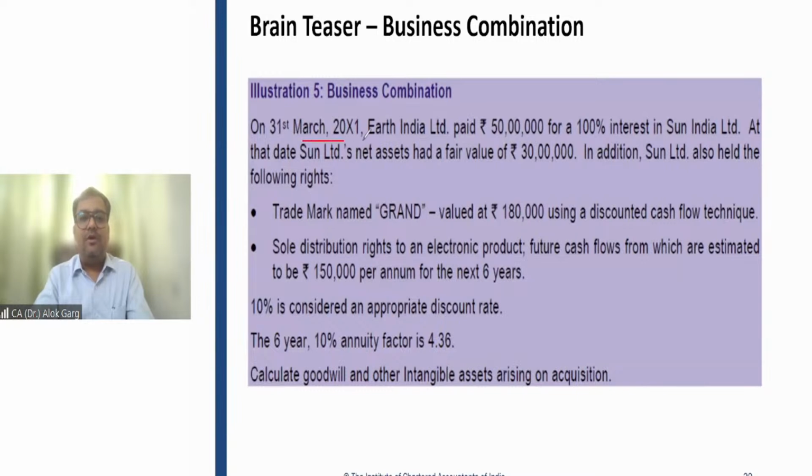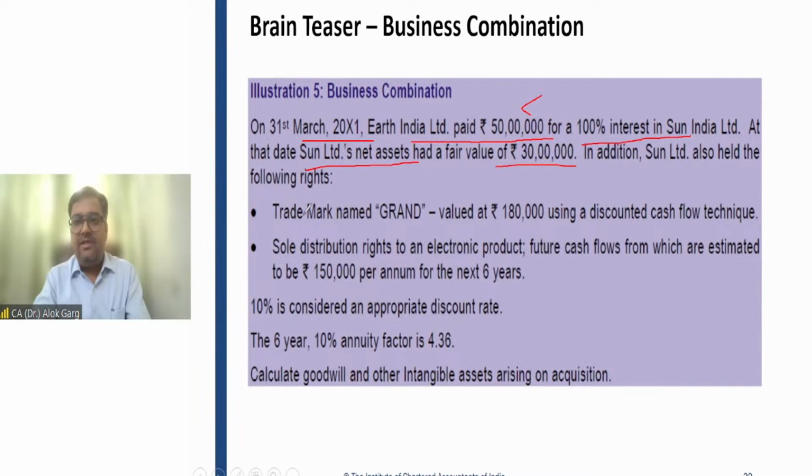On 31st March 2001, Earth India Limited paid 50 lakh rupees for 100% interest in Sun India Limited. What is the purchase consideration? The purchase consideration is 50 lakh, and 100% interest is acquired. At that date, Sun Limited's net assets had a fair value of rupees 30 lakh.